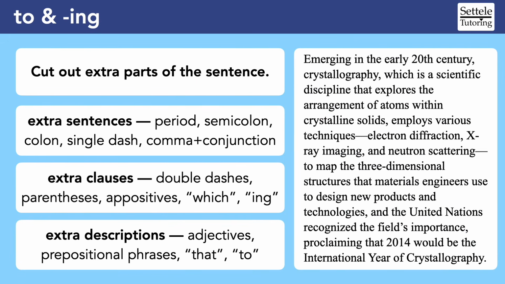Let's practice this. This sentence doesn't have a blank, but let's see how we would cut out the extra parts to get to the core sentence. First, we should recognize that the comma and the word "and" let us connect two complete sentences. If the blank were in the yellow, we would be able to ignore everything before the "and." Instead, let's ignore the yellow and focus on the first sentence.